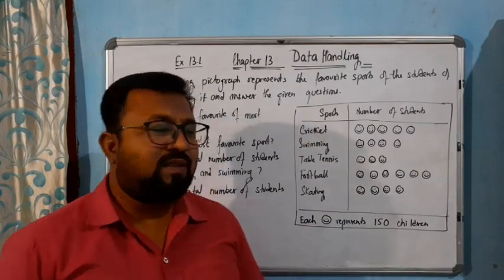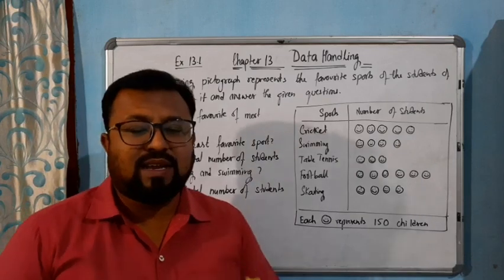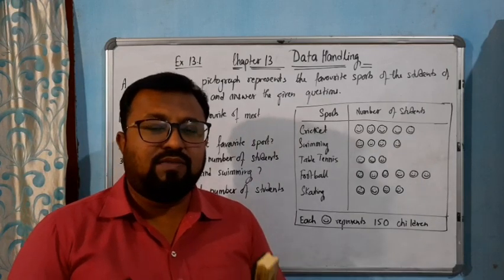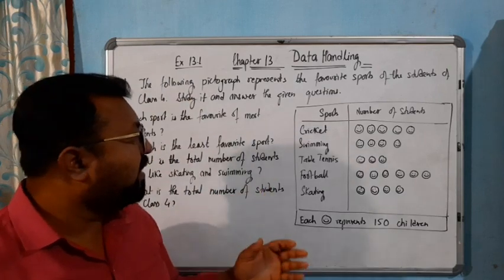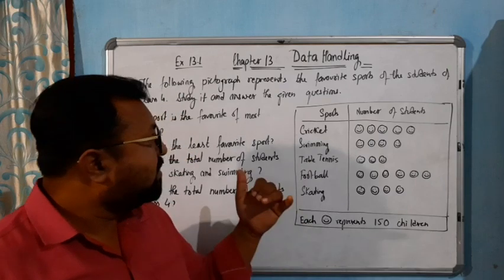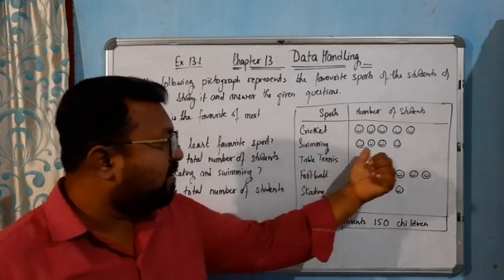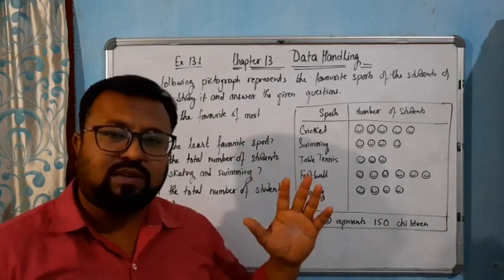Myself Firoz Sheikh, and today we will start a new chapter called data handling. So what is data? Data is, you can say, information in the form of numerics. In this chapter we will deal with three types of information. First we will use the pictograph, then the bar graph, and then the pie chart.